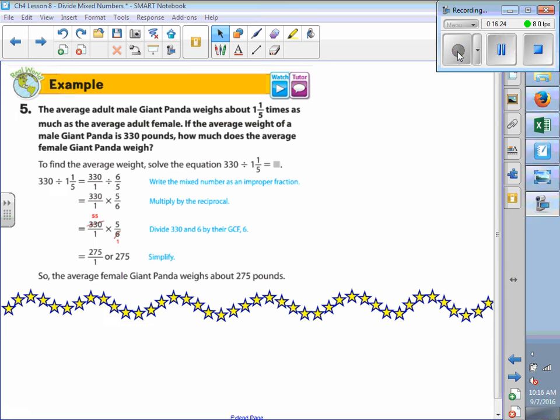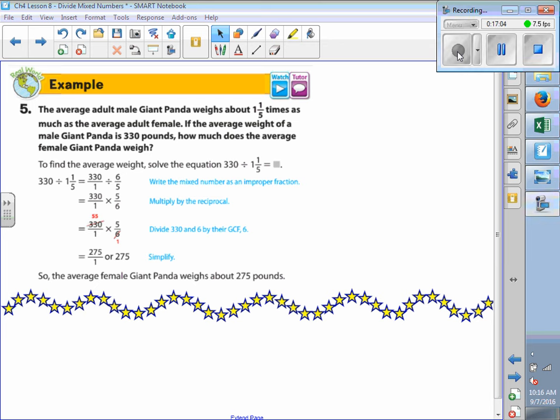All right. The average adult male giant panda weighs about 1 1/5 times as much as the average adult female. If the average weight of a giant male panda is 330 pounds, how much does the average female giant panda weigh? To find the average weight, we're going to solve the equation 330, which is how much the adult male weighs, divided by 1 1/5, because it's 1 1/5 times as much as the adult female.